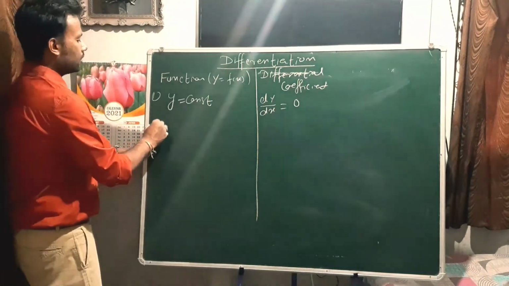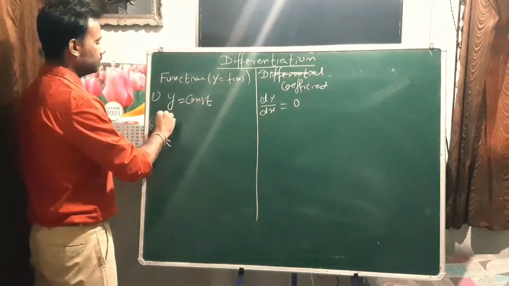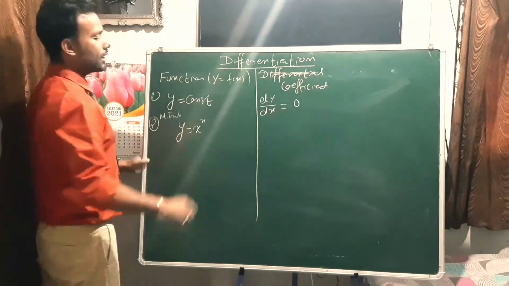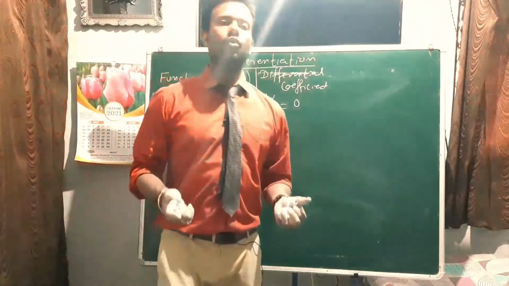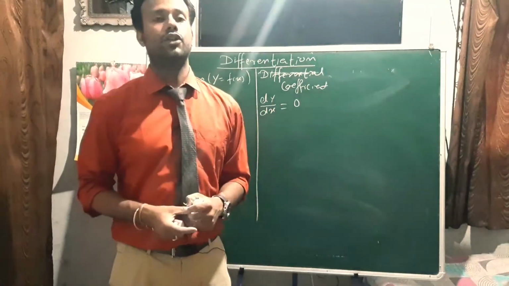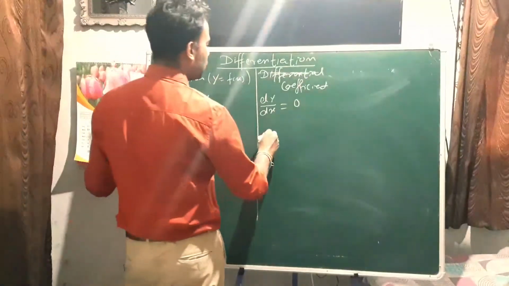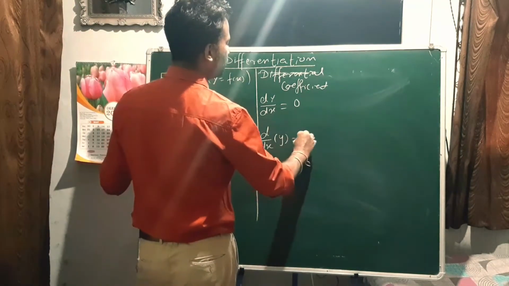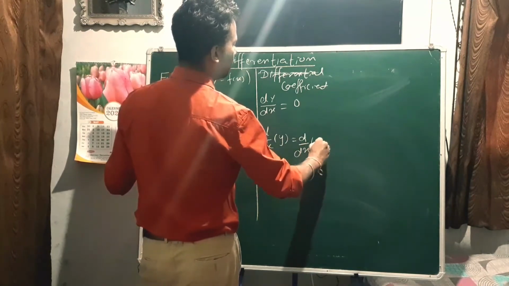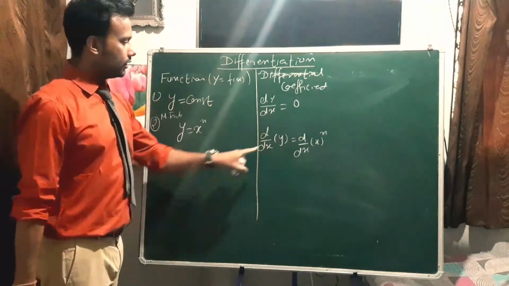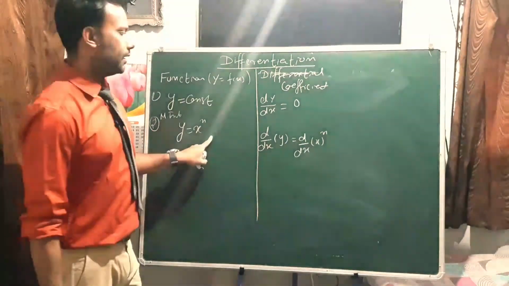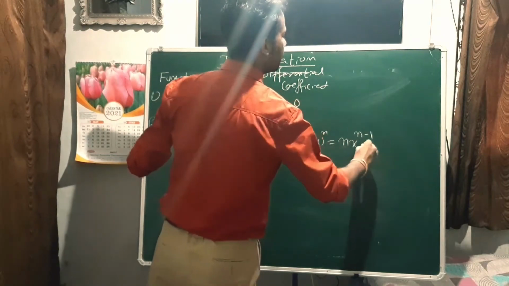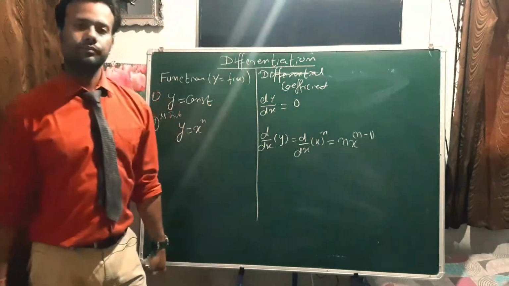Second, this is the most important formula, that if y is x to the power n, like y equals to x square, x cube, x to the power minus 1, x to the power minus 2, then how will we solve it? So now d by dx of y equals d by dx of x to the power n, right? Y, what is the value of y here? X to the power n. The formula is n x to the power n minus 1. This will be the formula.